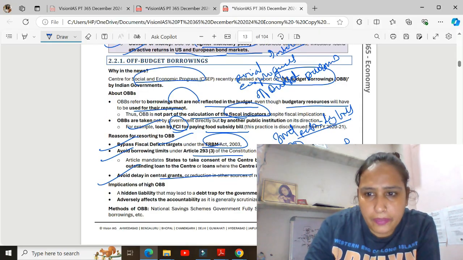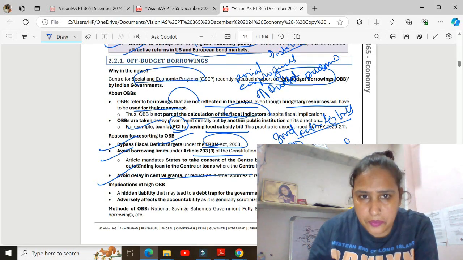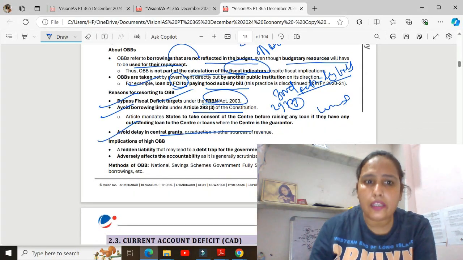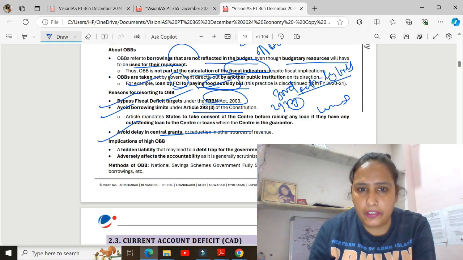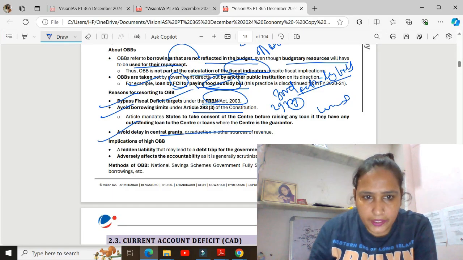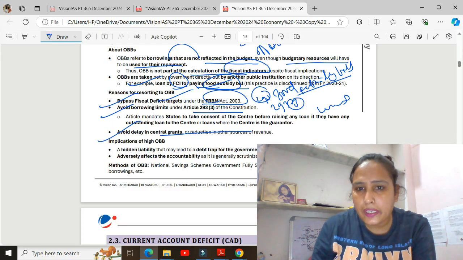So off budget borrowing, like FCI providing the food subsidy bill, bypasses the fiscal deficit targets and borrowing limits of Article 293, and avoids delays also.